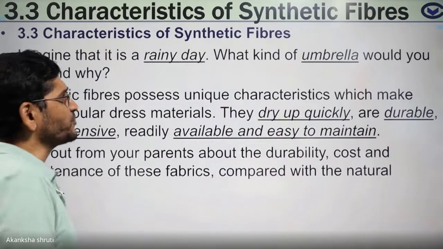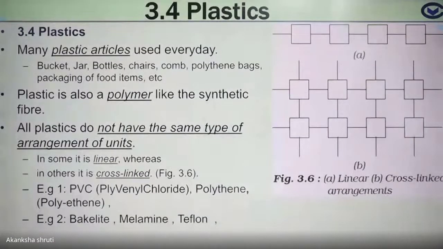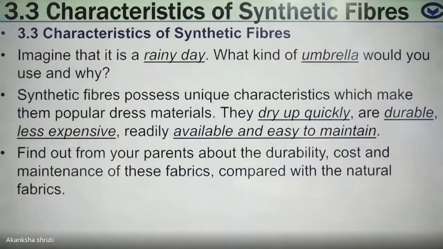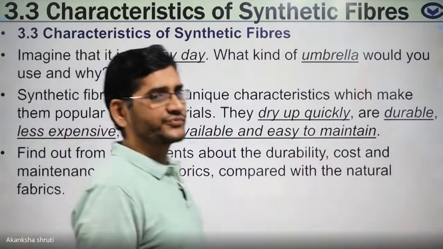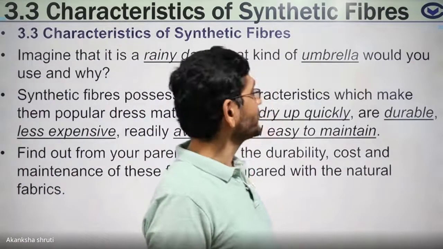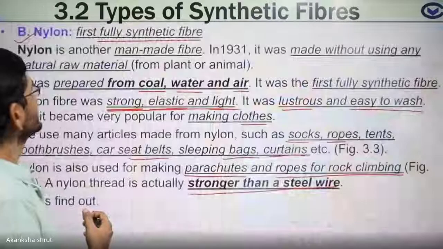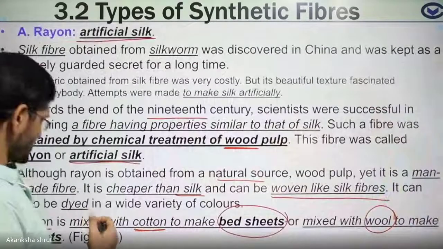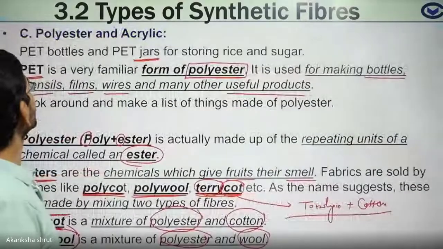Already we have learned polyester is used for making clothes. So students, this was all about the synthetic fiber. So one part is finished. We have learned the various types of synthetic fiber, and then their advantages and disadvantages.